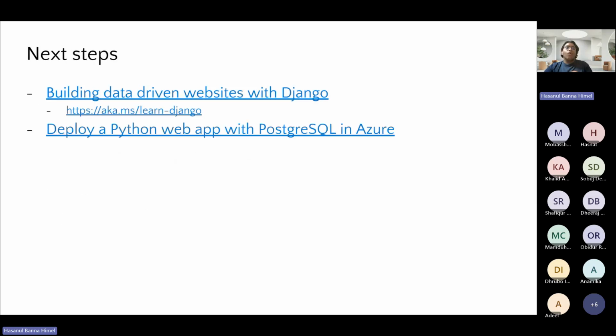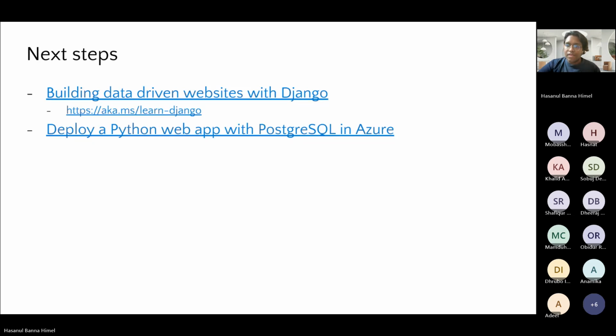So what are the next steps? Here you can see building data-driven websites with Django and deploying a Python web app with PostgreSQL in Azure. You can find all of these modules on our Microsoft Learn platform.